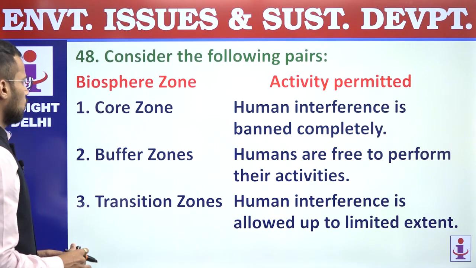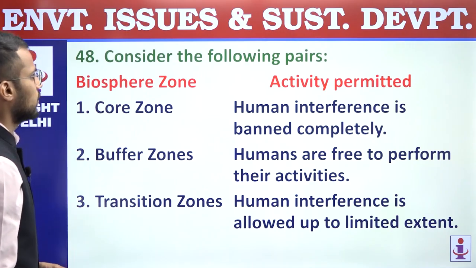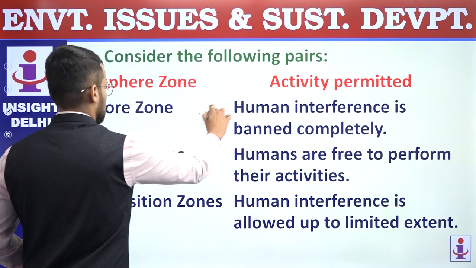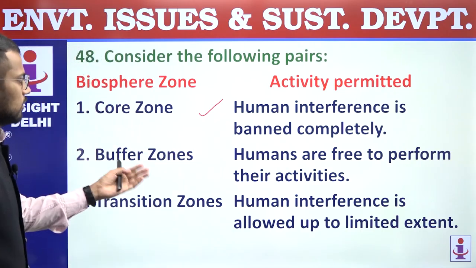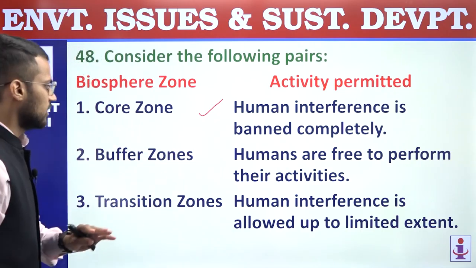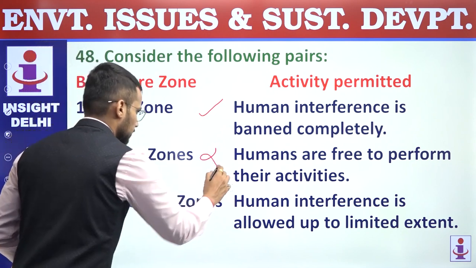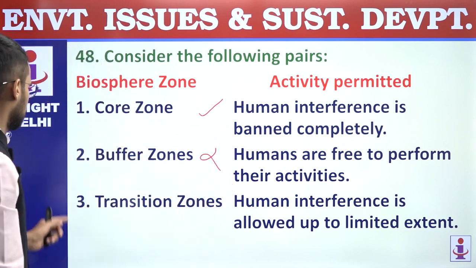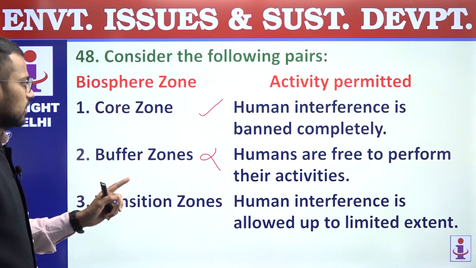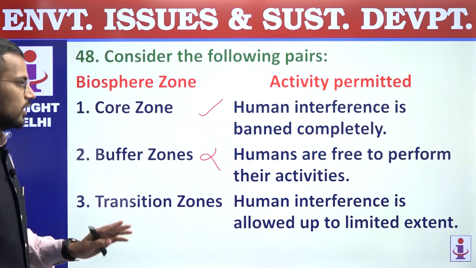First, core zone, it is matched with human interference is banned completely. So this is correct. Buffer zone, humans are free to perform their activity. It is incorrect. There are certain limitations. There are certain restrictions. Transition zone, human interference is allowed up to a limited extent.